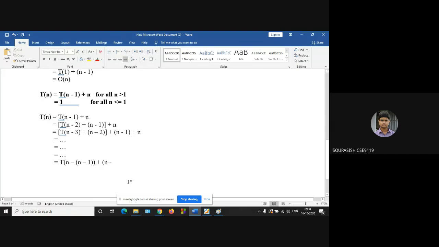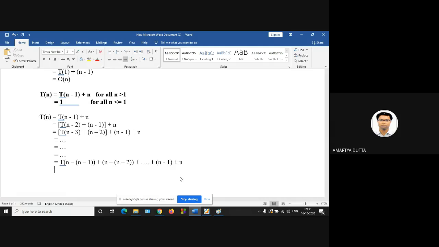This will be having all these values till n. So this is n minus 3, so this will be n minus 2, plus up to n. Yes, n minus 1. I'm writing one step extra, plus n.